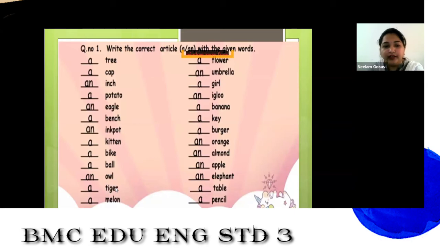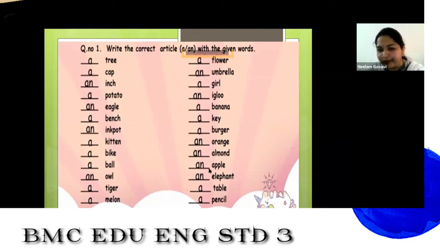Then an owl. A tiger. A melon. A flower. An umbrella. Why an? Because whenever we have a vowel, there we put an in front of that. A girl. An igloo. A banana. A key. A burger. An orange. An almond.